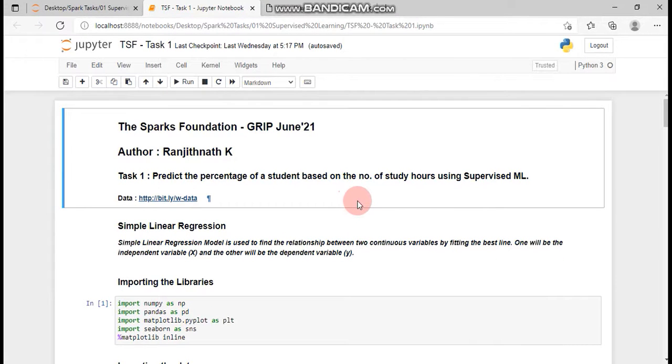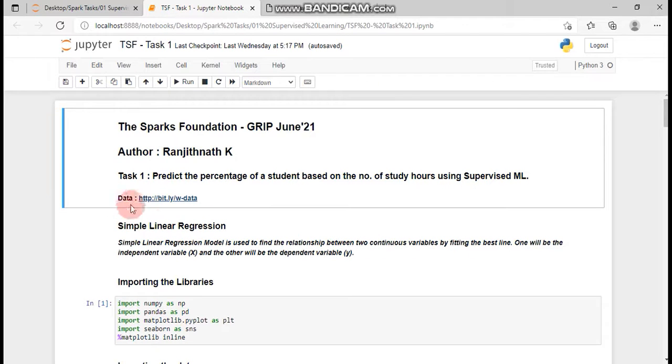I am feeling gratitude to tell you all that I have started my internship program on data science and business analytics at the Sparks Foundation. This is my first task, which is the prediction using supervised machine learning. The task is to predict the percentage of a student based on the number of study hours using supervised machine learning. I have used Python as my coding language here and Jupyter Notebook as my IDE.